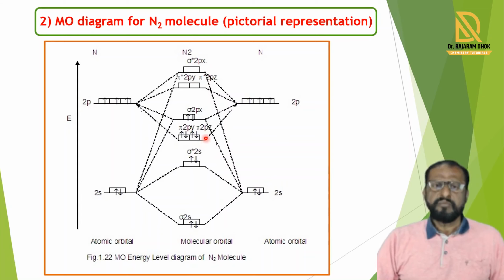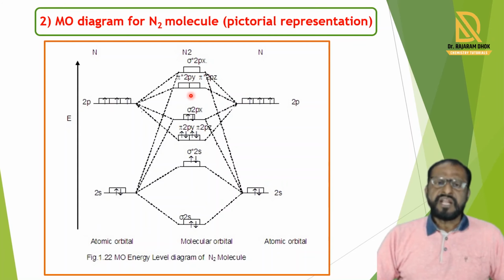In this way, when wave functions are the same, the combination of atomic orbitals forms 3 molecular orbitals: 1 sigma 2px and 2 pi molecular orbitals, pi 2py and pi 2pz. In the same way, when wave functions of these atomic orbitals are different, antibonding molecular orbitals are formed.